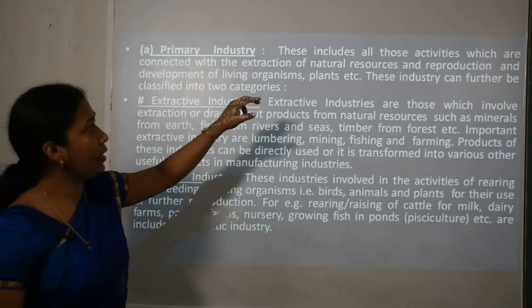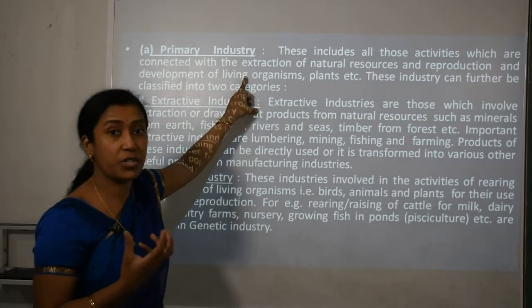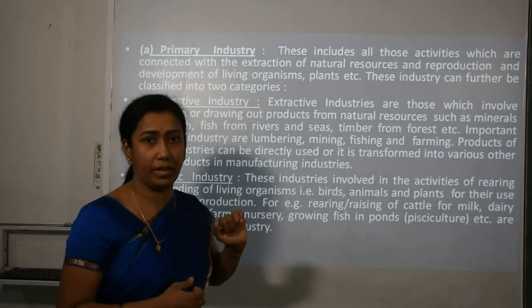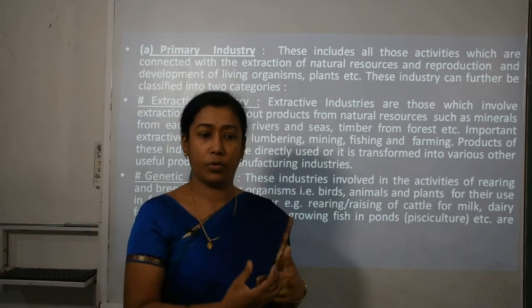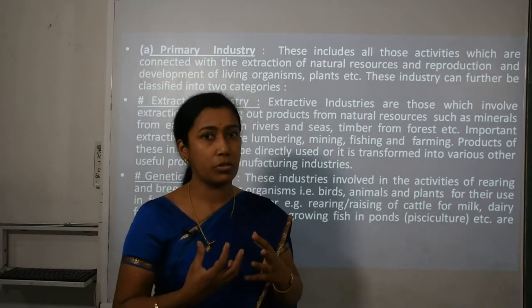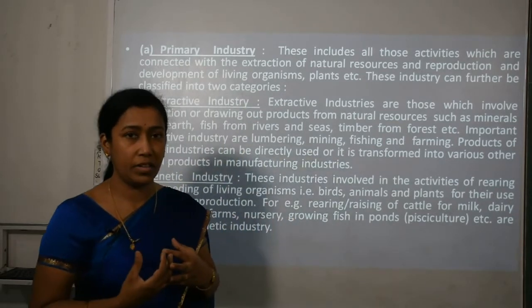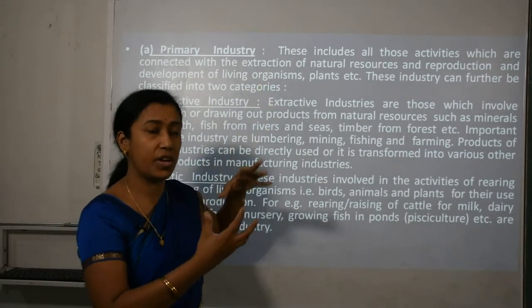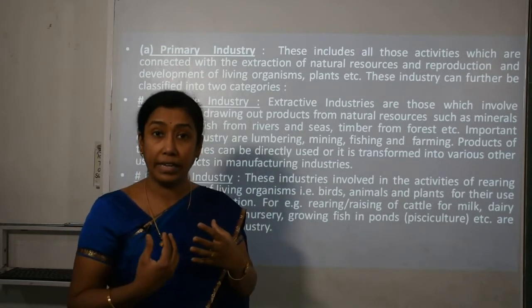Starting with primary, it includes all those activities which are connected with the extraction of natural resources and reproduction and development of living organisms. Like in the previous slide I said that not only production of goods but animals are also reared, breeding of animals can also be done here. Extraction of natural resources, extract means to take out, is especially done in mining industries.